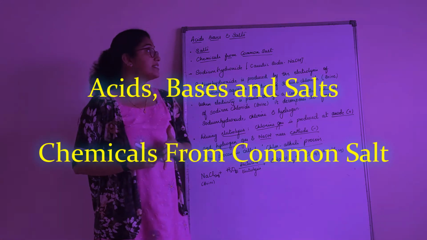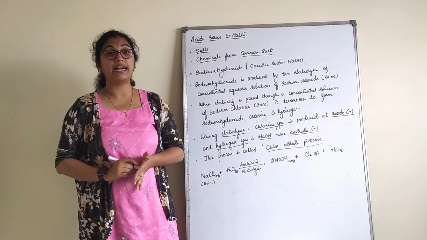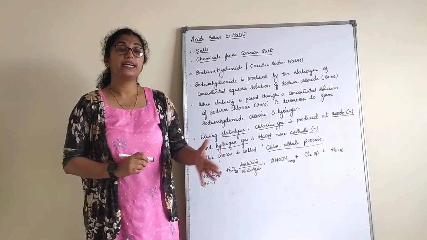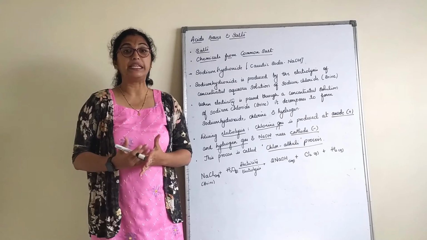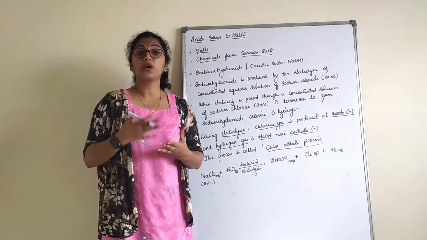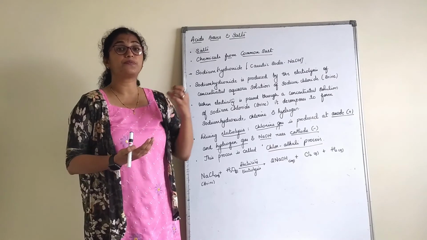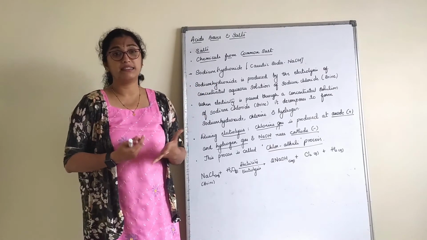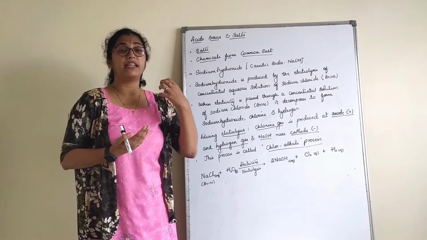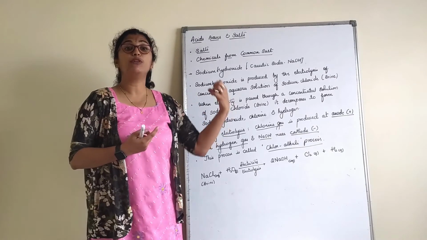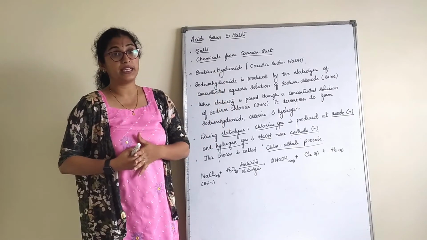Good morning. We will start session 8 on the chapter Acids, Bases and Salts. In our previous class, we understood a brief introduction about salt. We understood what salts are and how they are obtained, which is from the neutralization of an acid and a base, or a substance obtained when acid and base are combined, which neutralizes, and from that we get a salt.